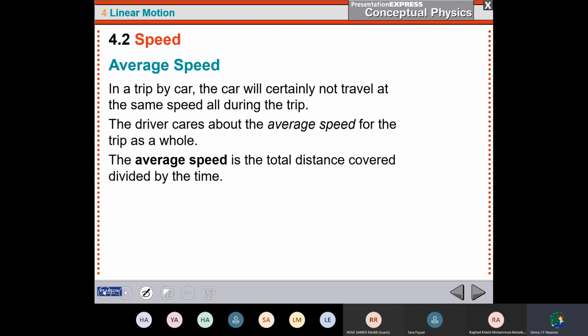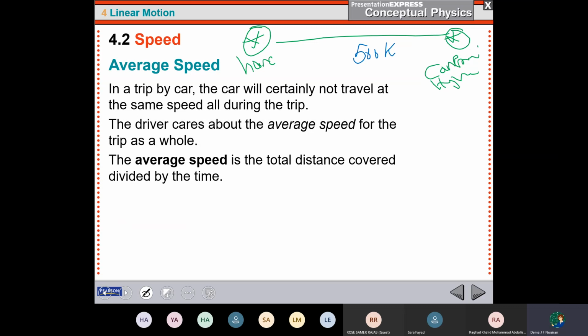yesterday I went to the hypermarket as an example, and the distance from my home to the Carrefour hypermarket was 500 kilometer.